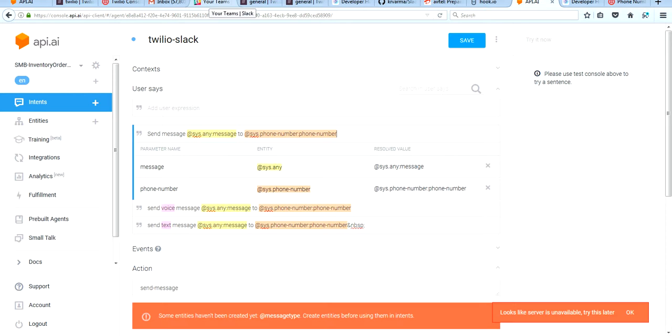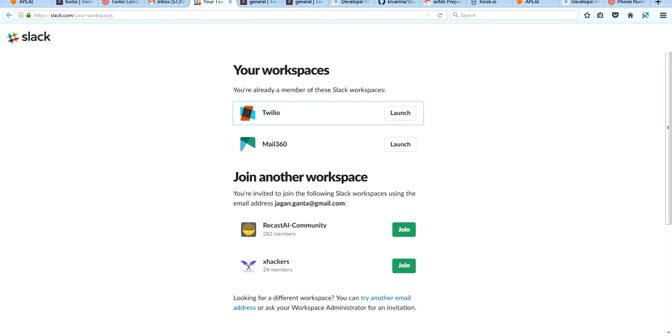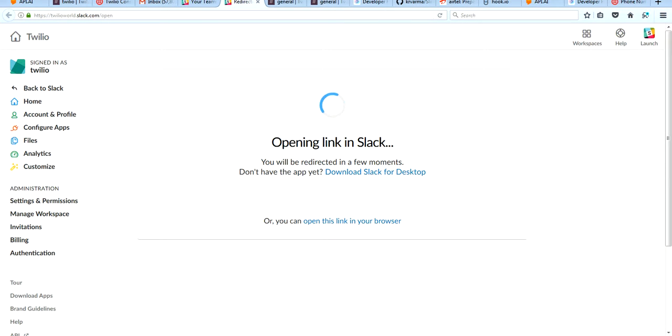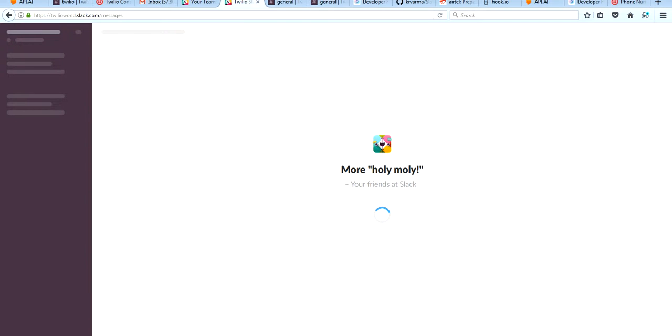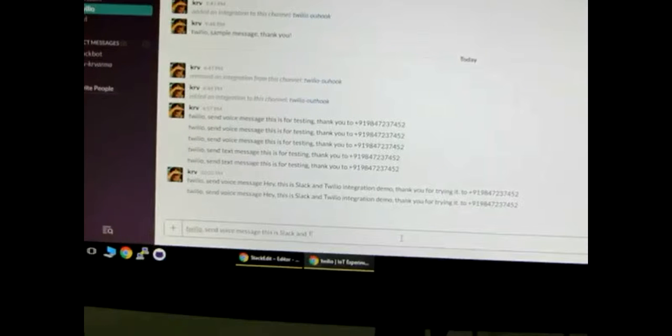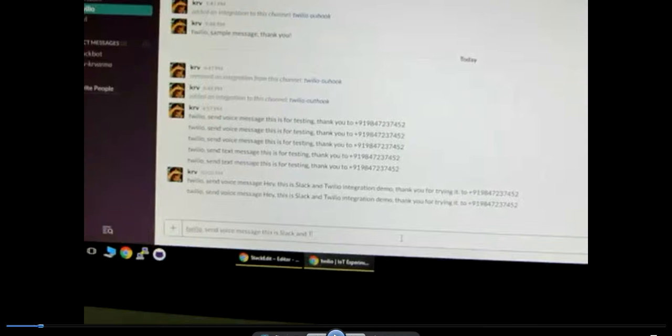So I will quickly show my Slack, the way I configured it. I can create one channel with Twilio. Here I can configure my outbound dialers with my REST API. So finally the demo looks like this: the user types something here, and he can give the order status ID. Then we will respond back by calling the given phone number.